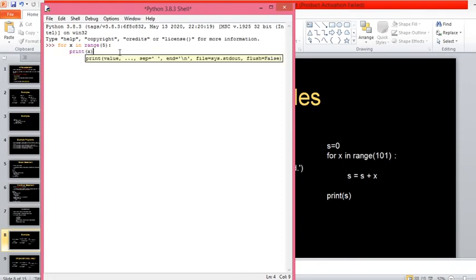Now if I execute this one, x value starts with 0 and then it runs for 5 times. That means x value will be 0, 1, 2, 3, 4. At 5 it will stop the loop. Are you getting my point?